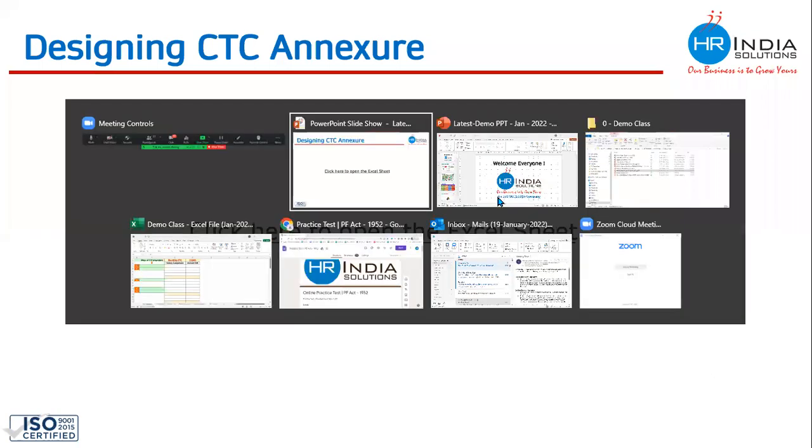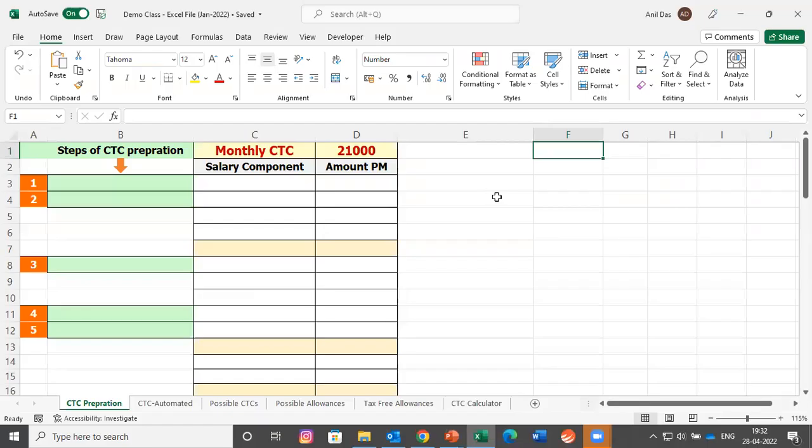So let me shift to my Excel sheet, and whatever steps we have seen, we will try to make one offer letter on the basis of that. You all can speak now also.